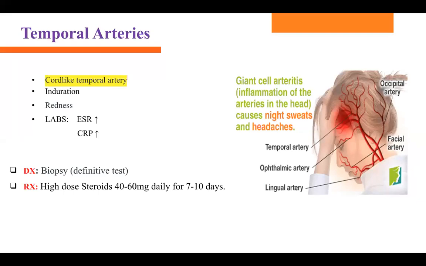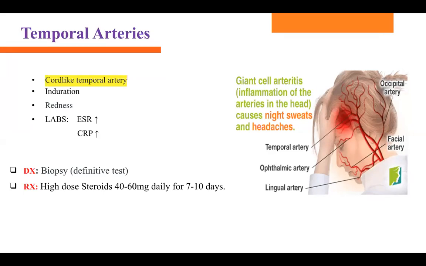There is redness going on, there is pain going on, it's tender, there is induration going on. What type of labs do we order? Anytime a patient has any kind of inflammatory response going on in the body, ESR and C-reactive protein go high. So labs, ESR and C-reactive protein, will be elevated.